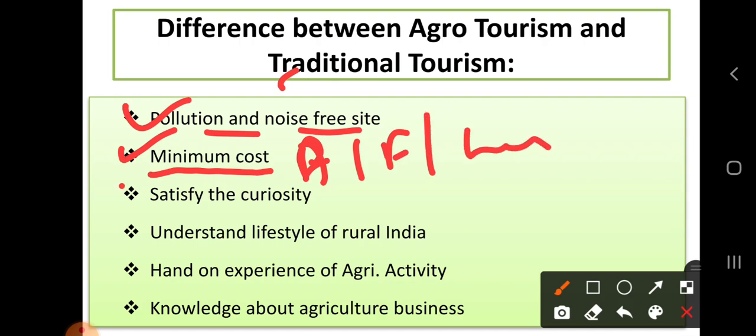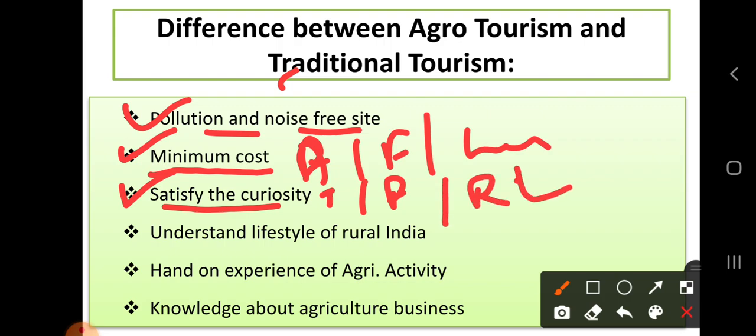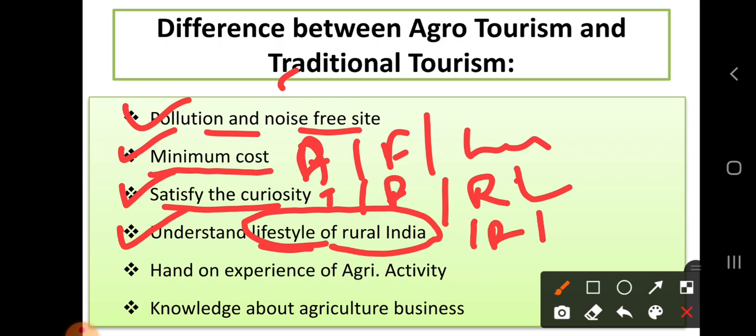Then it satisfies the curiosity of tourists or travelers about rural life and rural cultures. Then it helps understand the lifestyle of rural Indians or rural people: how they live, what kind of costume or clothes they are wearing, what kind of foods they are consuming.